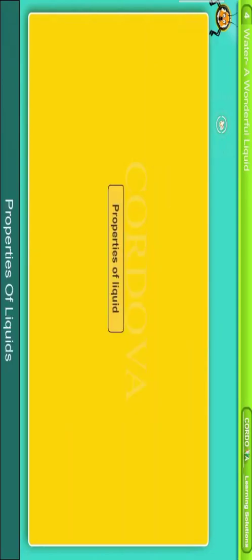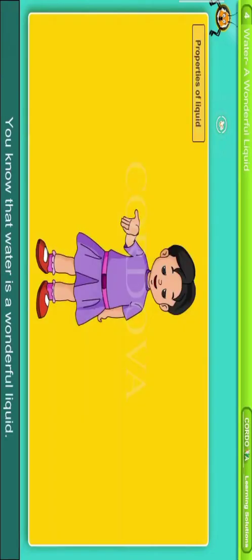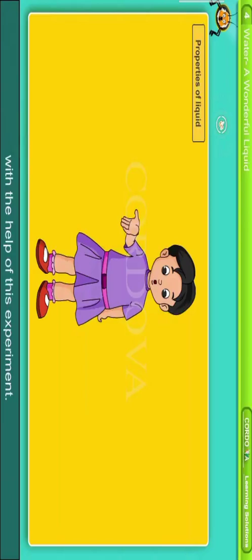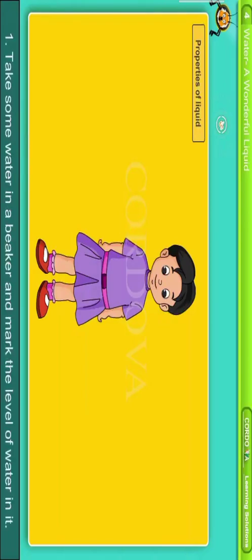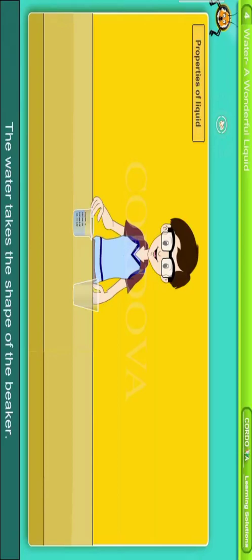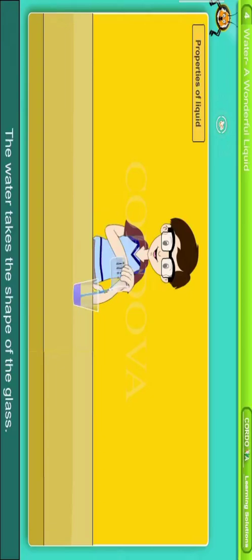Properties of liquid. You know that water is a wonderful liquid. Let us now take a look at the properties of liquids with the help of this experiment. 1. Take some water in a beaker and mark the level of water in it. The water takes the shape of the beaker. Pour the water from the beaker into a glass. The water takes the shape of the glass.